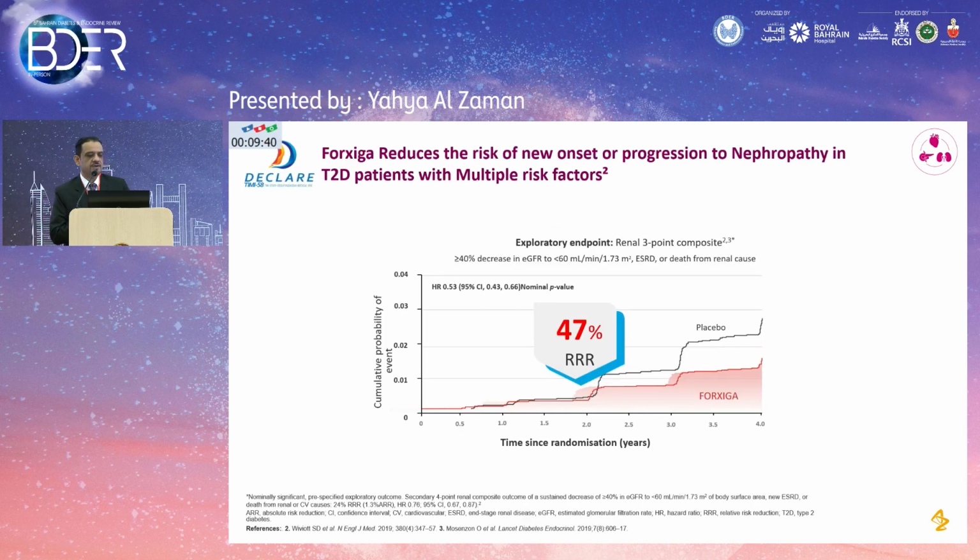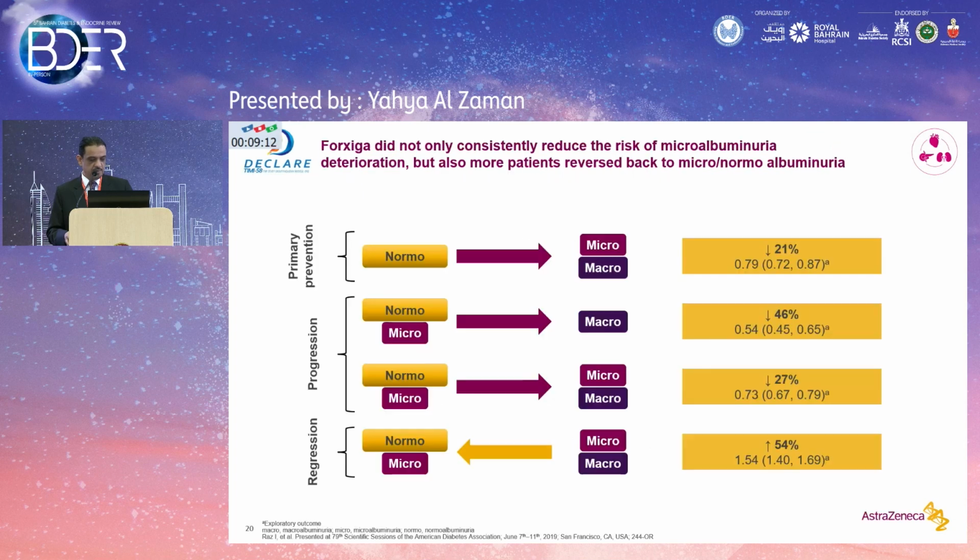This is just talking about dapagliflozin, the Forxiga, and some studies show that you have a 47% relative risk reduction in composite of new onset or progression of nephropathy, which is very important. Very important. You are not talking only about secondary prevention. You have a diabetic patient with microalbuminuria or macroalbuminuria. You want to prevent progression, even new onset. So you can do something in primary prevention of such patients, and 47% relative risk reduction. You are doing a lot for your patient.